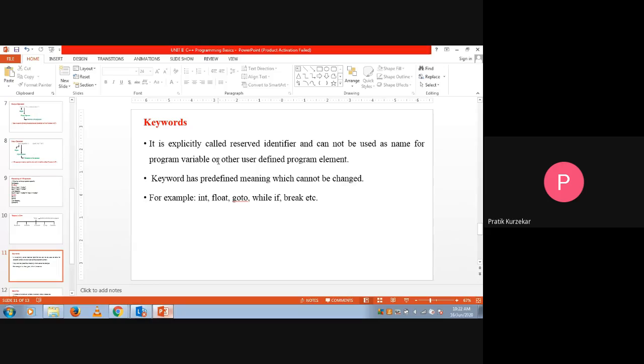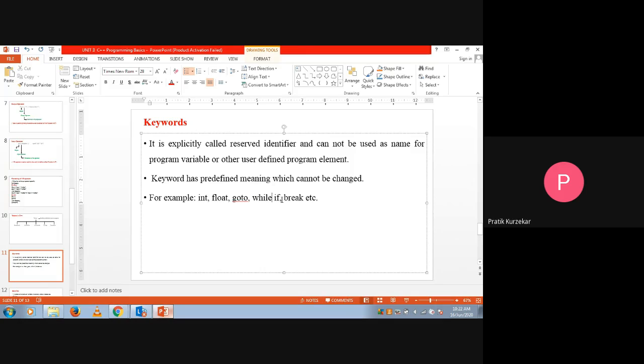So their names are already defined in that particular language. Just like integer: for integer we use int. For floating type numbers we use float. If goto statements are there, for that we use goto. If while or do while is there, for that we use while. So all these are keywords. We take only certain names. So the keywords are already reserved, and we are not going to use the name of a keyword as a variable name.